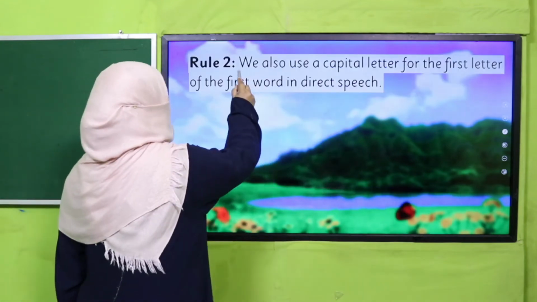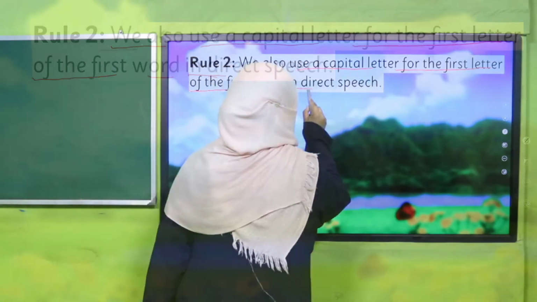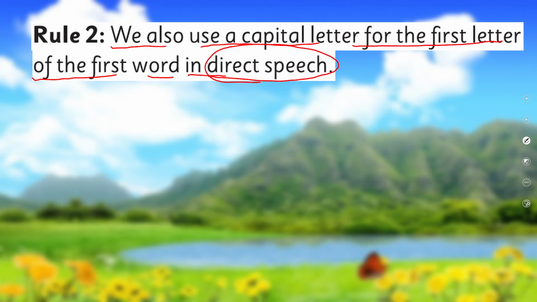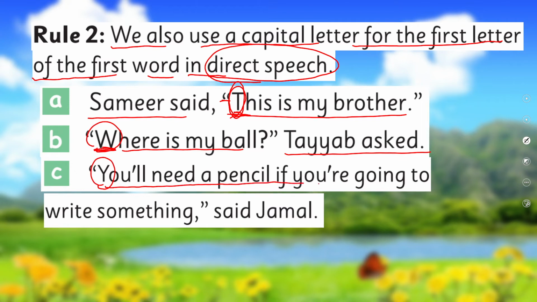The second rule is we also use a capital letter for the first letter of the first word in direct speech. And what is direct speech? We just learned that when we are quoting someone's sentence, after putting the quotation mark, we use a capital letter. Samir said, quotation mark, "This is my brother." So this is always written with a capital letter. "Where is my ball?" Tayyib asked. "You'll need a pencil if you are going to write something," said Jamal. Okay, so after a quotation mark, you always start writing with a capital letter.